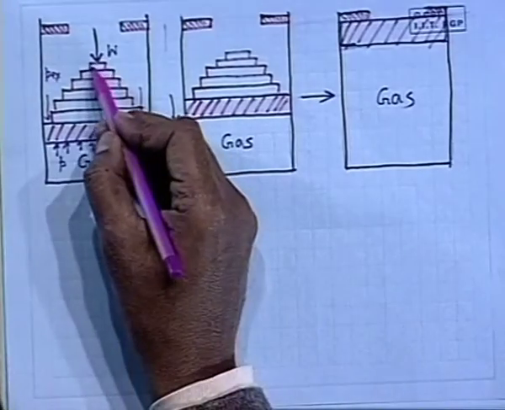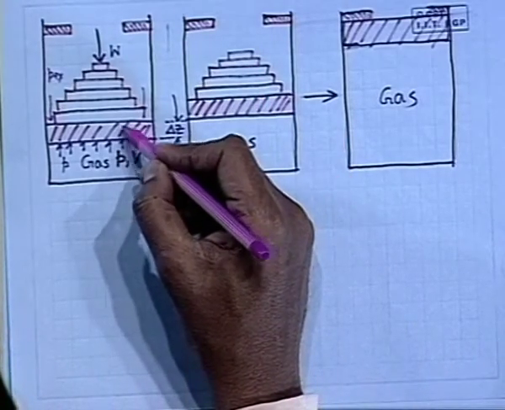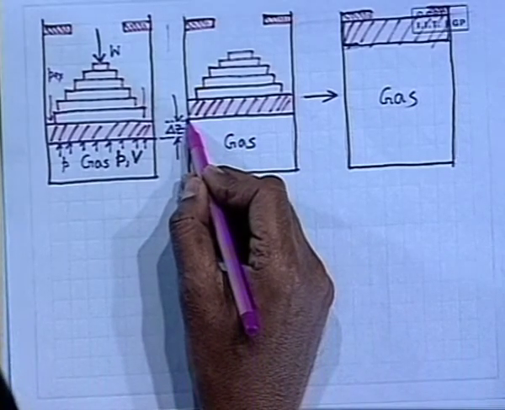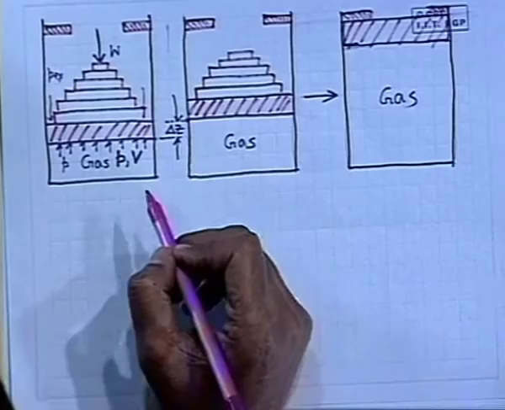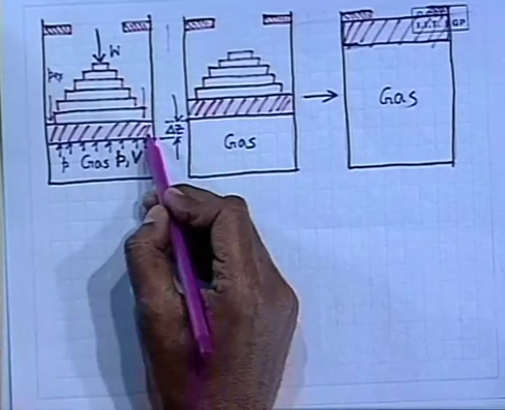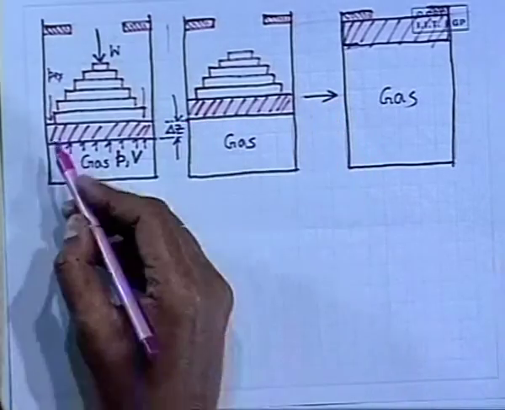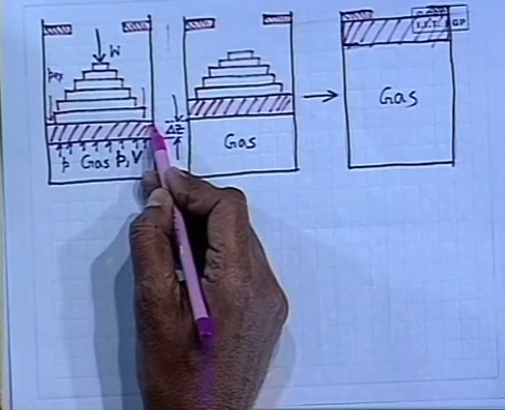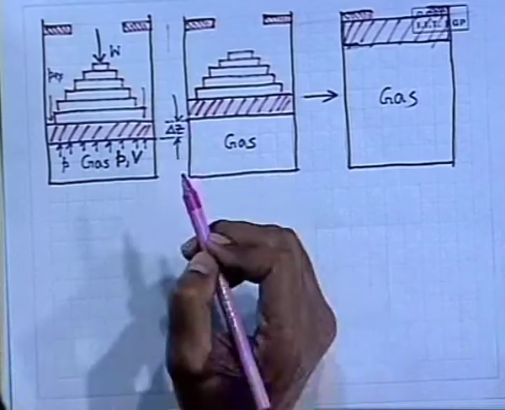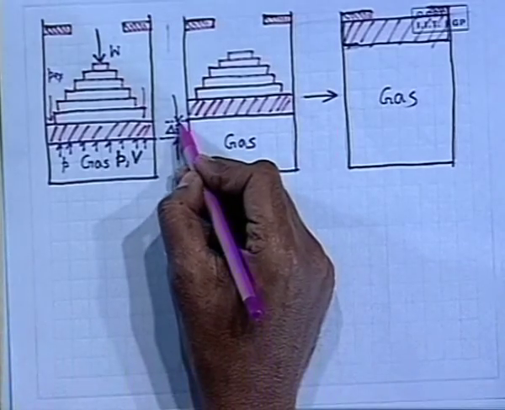Now, if we release a small weight, so that an infinitely small imbalance is created, then the piston moves by an amount delta Z, which is very small. If we make a small and slow movement of the piston, the dissipative effect is absent, friction is almost absent. In the ideal case, we can consider the piston to be frictionless, but even if there is friction, in such a slow motion, the friction is almost absent. So, this moves by a distance delta Z.